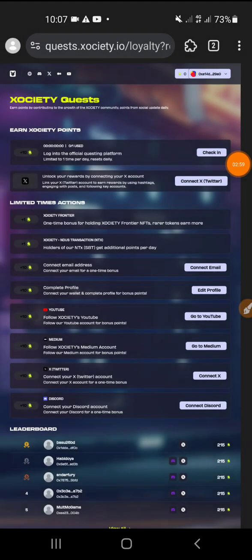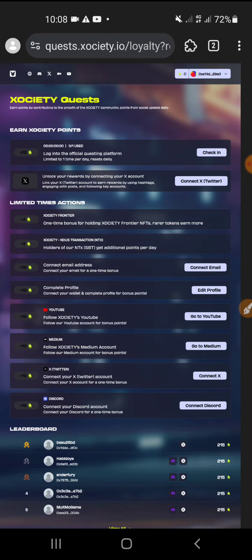I tried a different wallet to connect, and I connected with the Rabby wallet, the same wallet that I use on MetaMask. If you have trouble connecting your wallet, use a different way. If MetaMask doesn't work here, use another wallet. OKX and Rabby are among over 400 wallets supported by this website. After connecting your wallet, what you need to do is execute all of the tasks they provide.